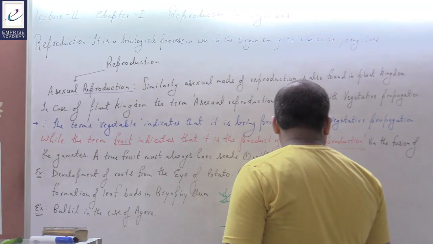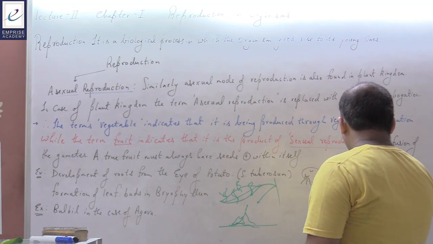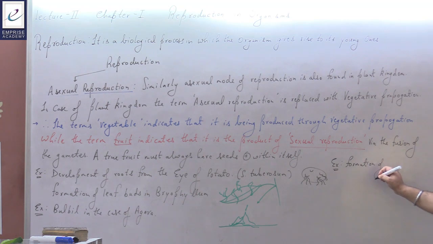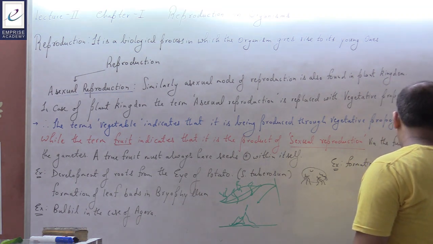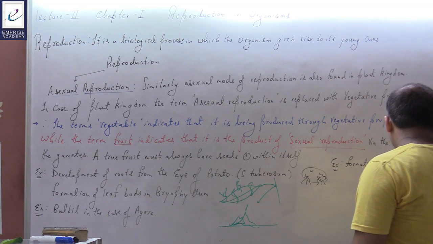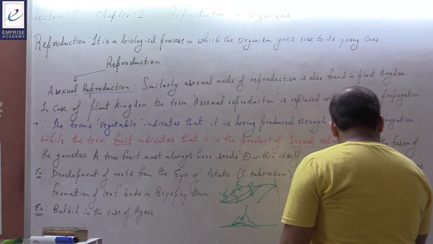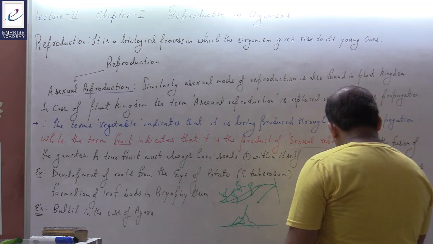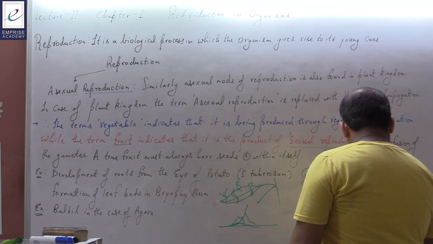Another example could be the formation of adventitious roots from the nodes of ginger, that is, formation of rhizome.